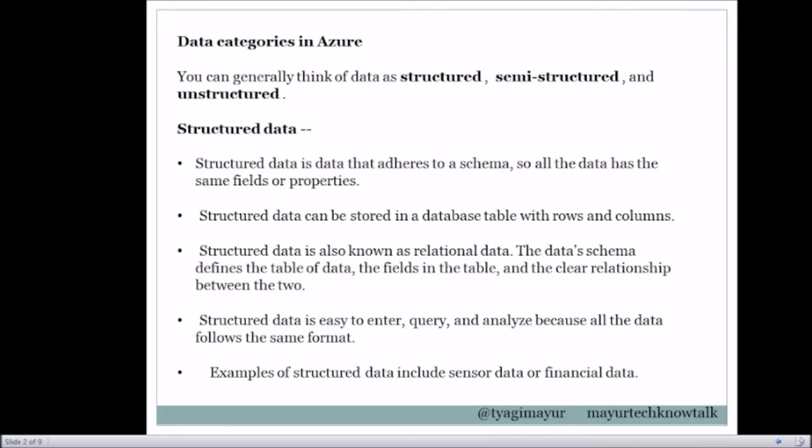So what is structured data? Structured data is data that adheres to a schema. So all the data has the same fields and properties. It can be stored in a database table with rows and columns. It is also known as relational data. The data schema defines the table of data, the fields in the table, and the clear relationship between the two. It is easy to enter, query, and analyze because all the data follows the same format. Examples of structured data are sensor data and financial data.